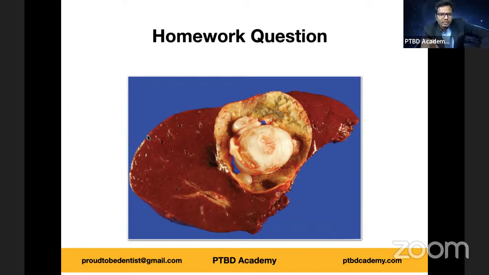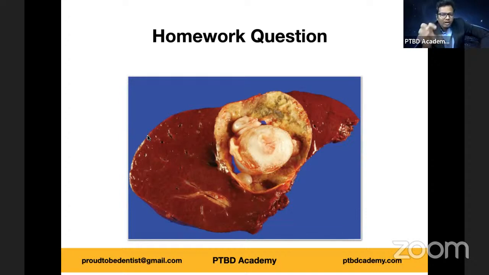It's a parasitic infection where the common definitive host is the dog, and the intermediate hosts include humans, sheep and cattle. The common definitive host is your dog, whereas the intermediate hosts are humans, sheep, and cattle. So it's a parasitic infection. And what you're finding here is a cut section of a liver with this particular whitish eggshell-like appearance. As you can see, you have so many shells.